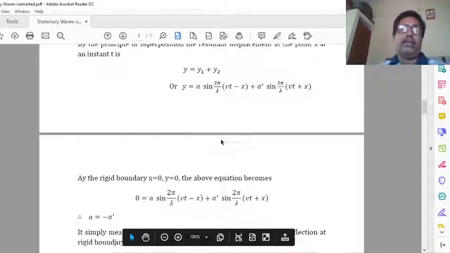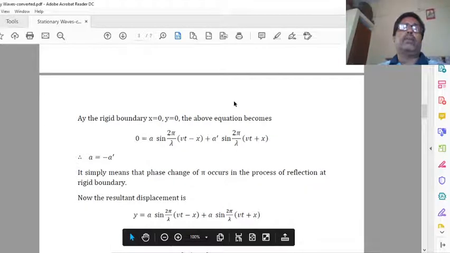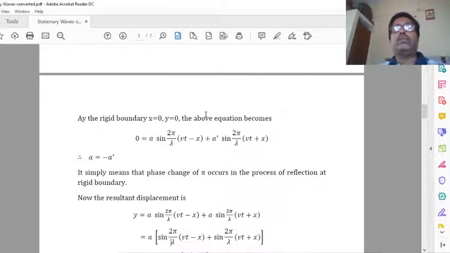So it proves that even if we assume the amplitudes of the incident wave and reflected wave to be different, they are the same. The minus sign indicates that the wave suffers a 180-degree change in phase.